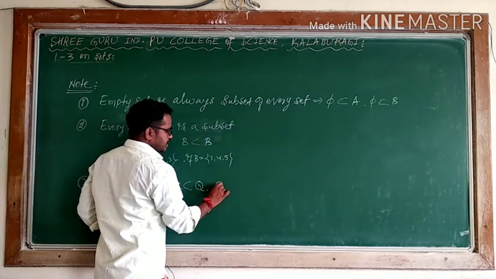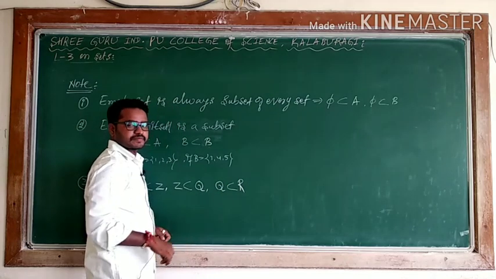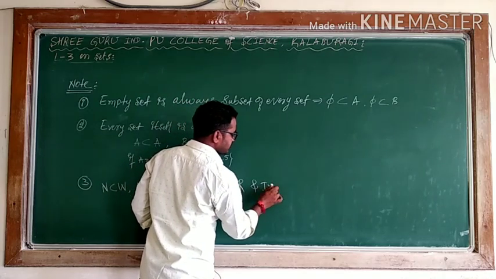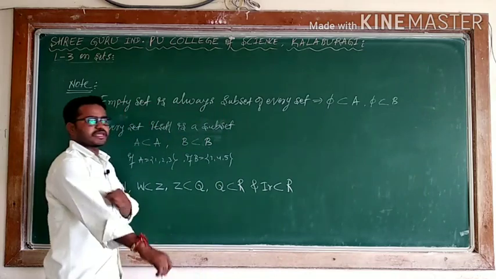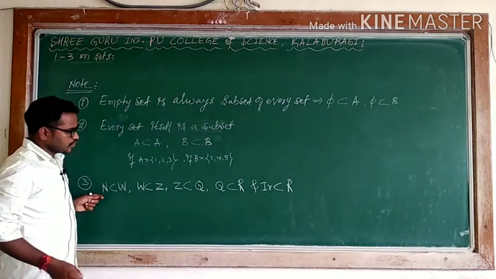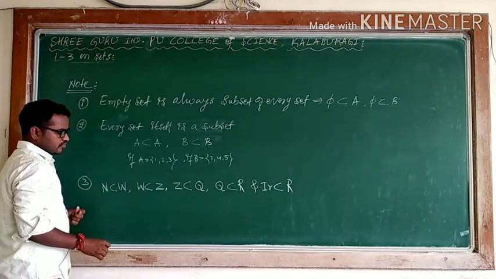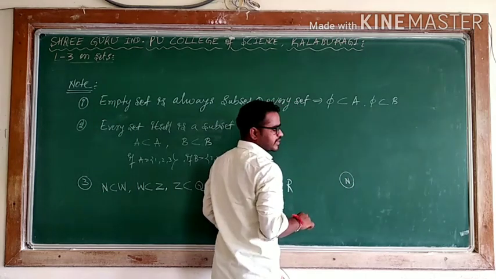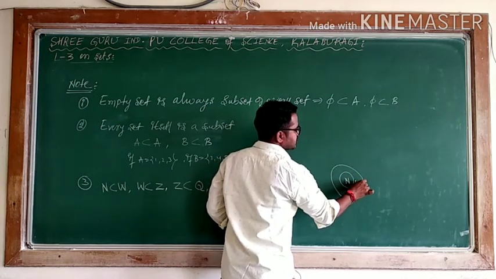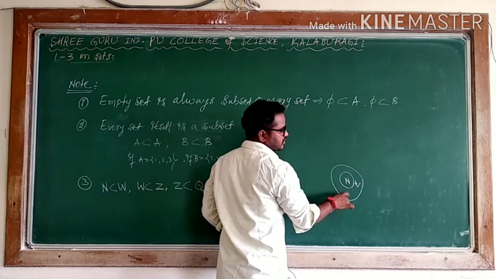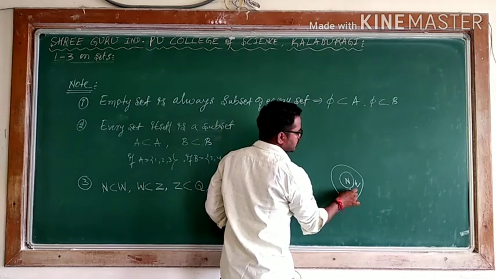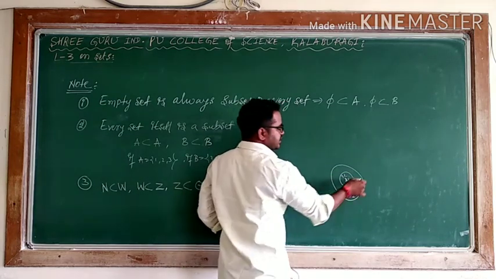And I can say rational numbers are a subset of real numbers. And we have irrational numbers. Irrational numbers are also a subset of real numbers. The real number set is the biggest set; we are including all. So when you are saying natural number, according to the subset concept, it belongs to whole numbers, because N is natural numbers, starting with 1. The whole numbers have an extra 0: 0, 1, 2, and so on. This will be a subset.